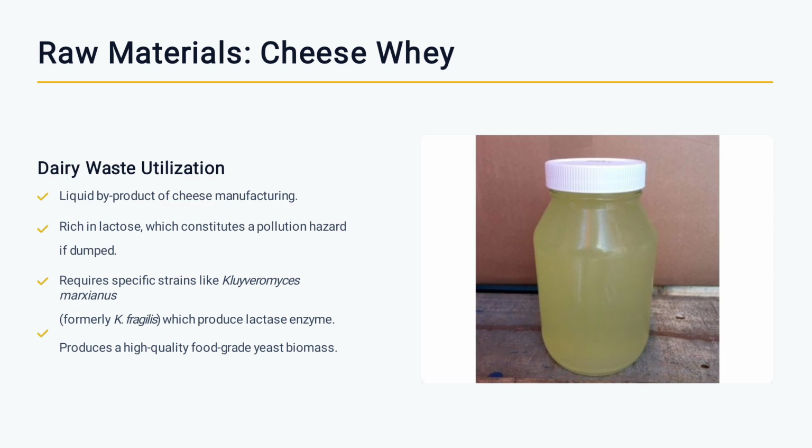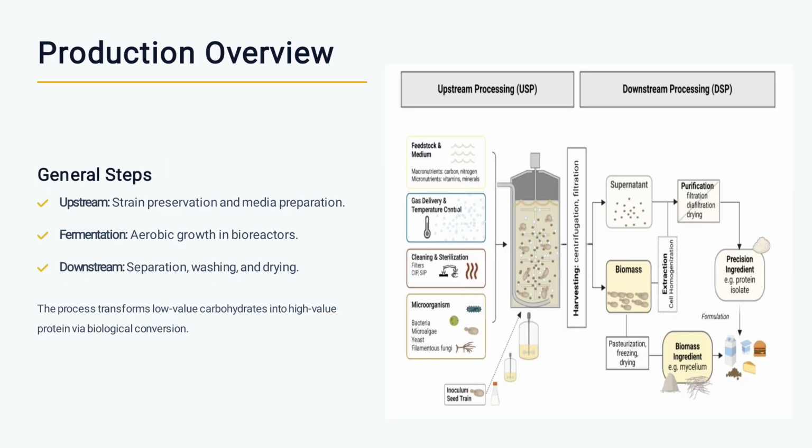Production overview. General setup: upstream strain preservation and media preparation, fermentation, aerobic growth in bioreactor, and downstream process: separation, washing and drying. The process transforms low value carbohydrate into high value protein via biological conversion. This is the overall picture to explain the upstream and downstream of fermentation.